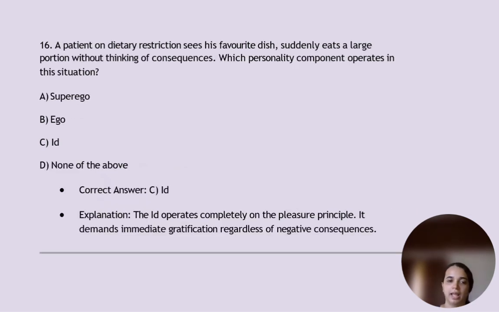Next, a patient on dietary restriction sees his favorite dish. Suddenly eats a large portion without thinking of consequences. Which personality component operates in this situation? It is id, ego, superego എന്നുള്ള classification ഒന്ന് check ചെയ്യുക. So id operates completely on the pleasure principle. അപ്പം ഈഗോട് ചോദിച്ചിട്ടല്ല, നമുക്ക് ഇതെന്ന് പറഞ്ഞാൽ നമ്മുടെ സ്വയം ഇഷ്ടത്തിന് ചെയ്യുന്നതാണ് without like thinking of the after effects. It demands immediate gratification regardless of negative consequences.